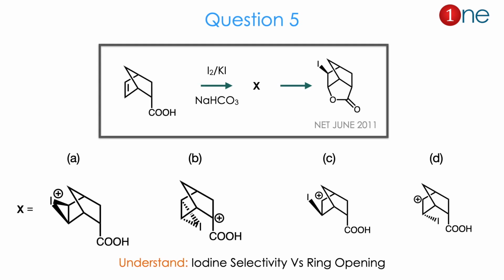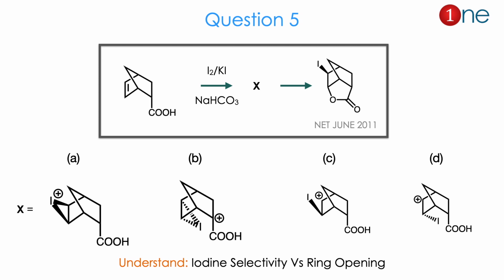Then question number 5. The starting material is a bicyclic system with an acid and an alkene in the ring. You are using iodine, KI and sodium bicarbonate. The intermediate is the real question here. The final product is a cyclized system with a cyclic ester in the same ring with iodine. So what is the intermediate here?